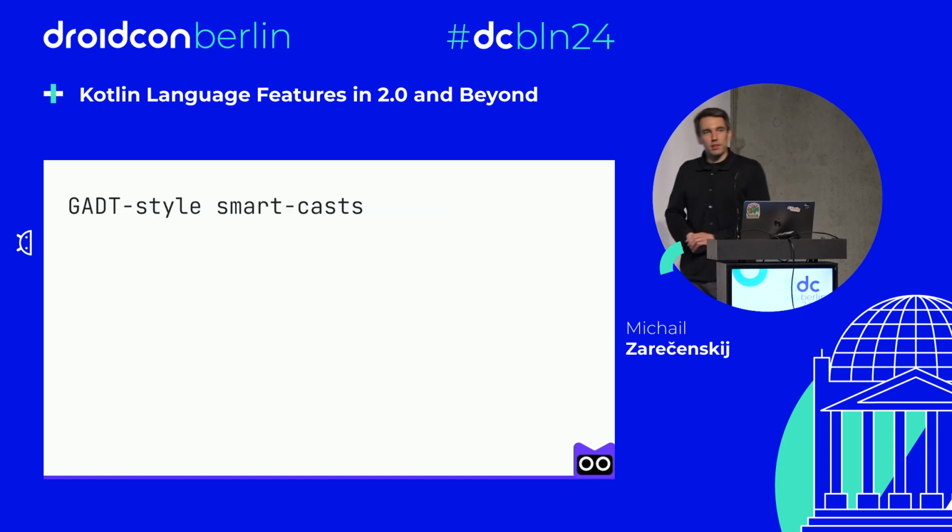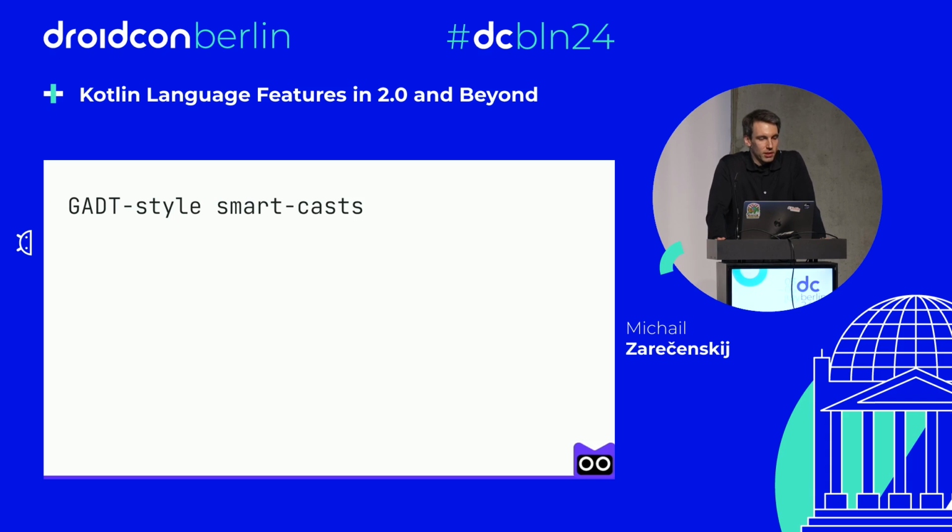So the next thing is GADT smartcasts. And here we have a small terminology problem because GADT stands for generalized algebraic data types, and in Kotlin, we don't use this term. This term actually comes from functional languages and type theory, with algebraic data types usually referring to sum types and product types. And in Kotlin and in most major production languages, people use sealed types and data classes instead. I'm still going to use the GADT abbreviation, but keep in mind that we actually don't have this term in Kotlin. We are not that functional.